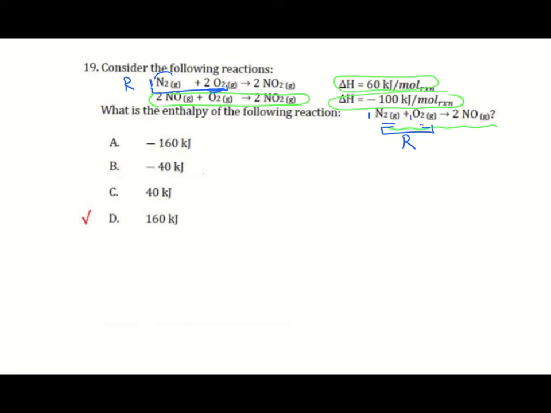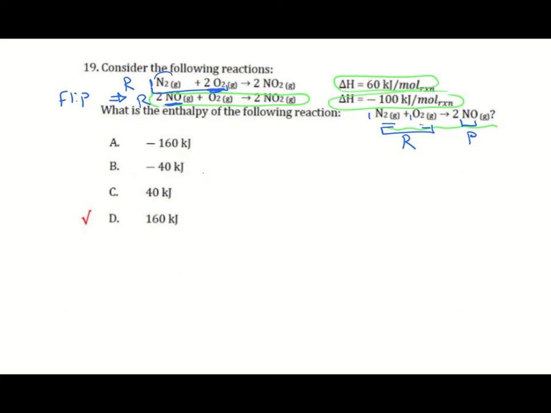Oxygen, we will see what will happen to it, but we have 1 mole of nitrogen. In the second equation, NO is on the reactant side, but in our equation, it's on the product side. This means that you are going to flip this equation.